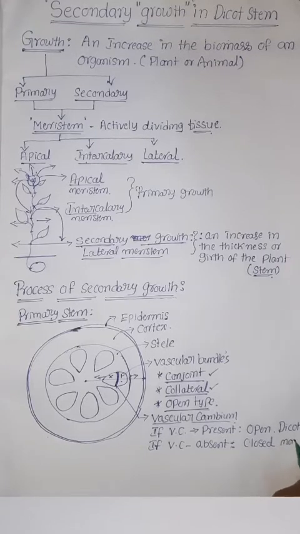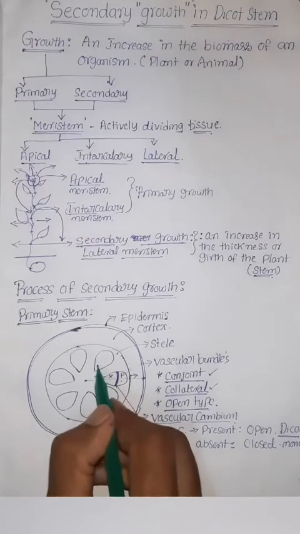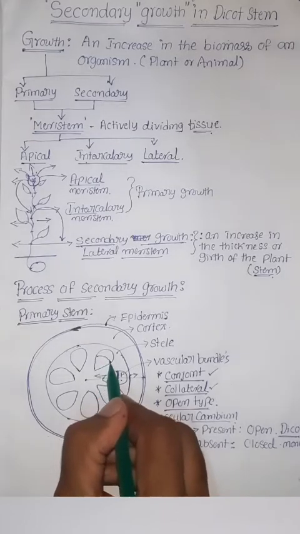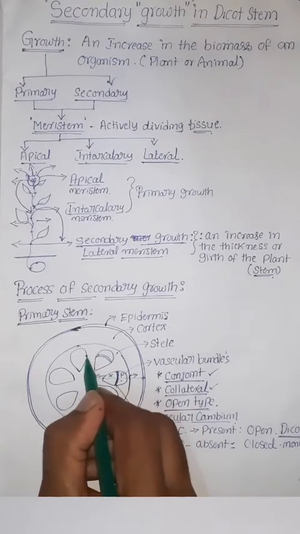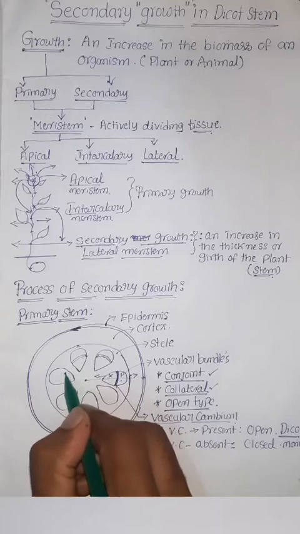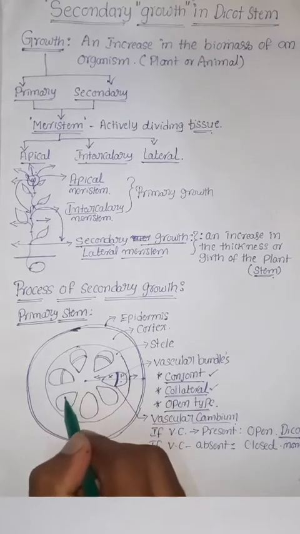Open type of vascular bundles are common in dicots. Closed type of vascular bundles are usually common in monocots. Here we can see the cambial strip or vascular cambium in all vascular bundles like this.